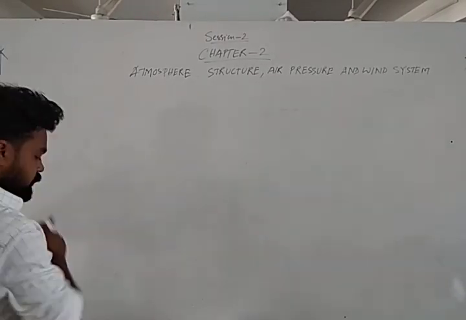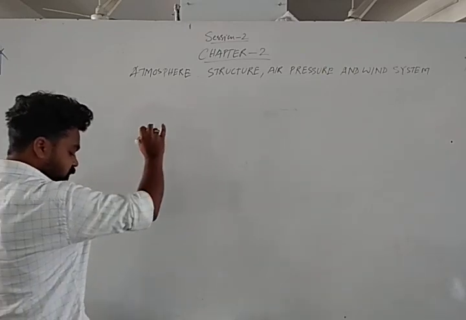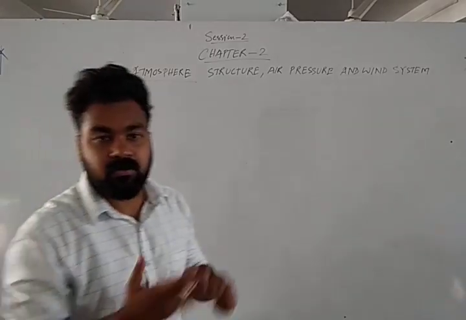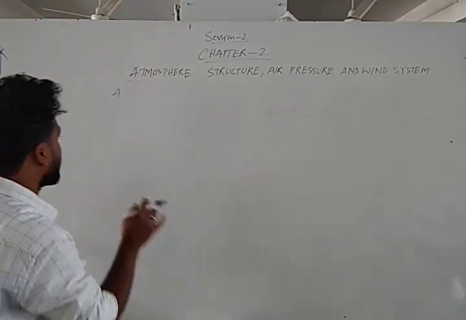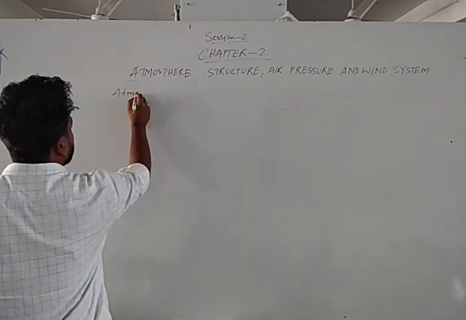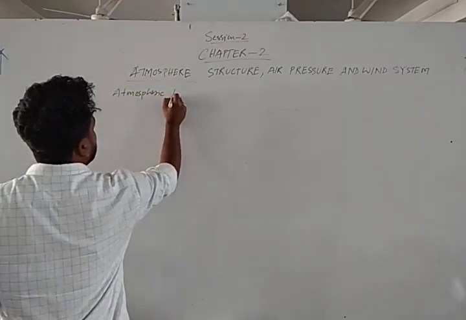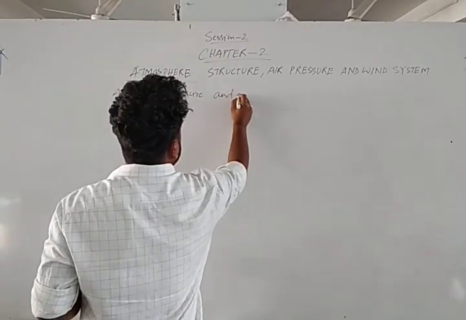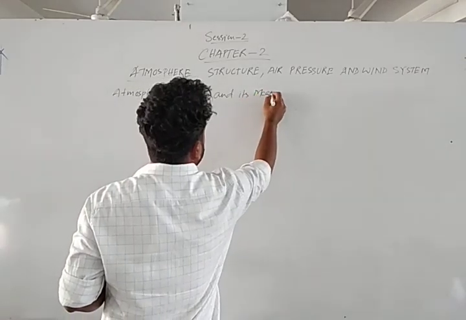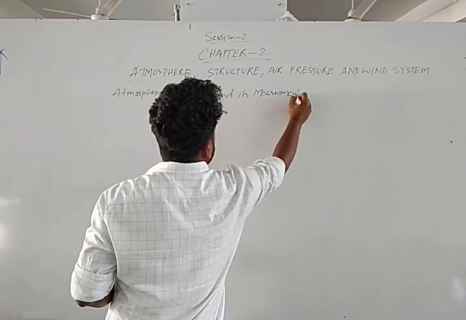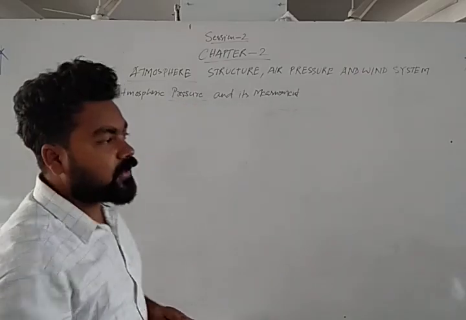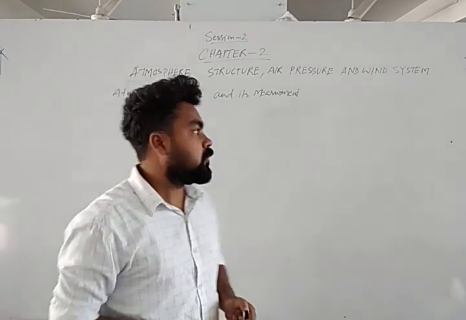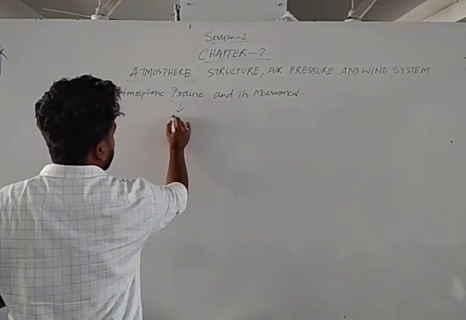Okay, let's start with atmospheric pressure and measurement. We are starting this chapter from the half portion. So starting with atmospheric pressure and its measurement. So what is pressure? We know that pressure is the force exerted by the air, that is called the air pressure. So pressure we always express in millibar.